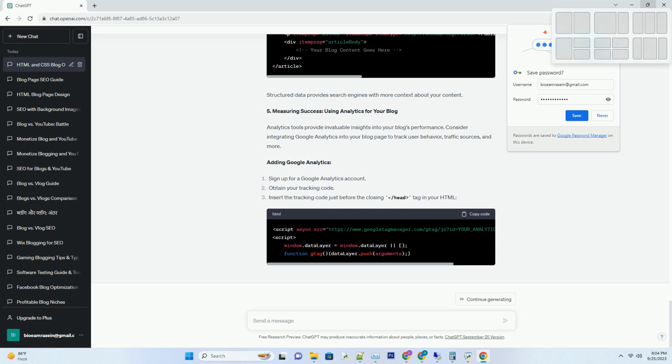You can customize fonts, colors, margins, and more to match your blog's branding and aesthetics.